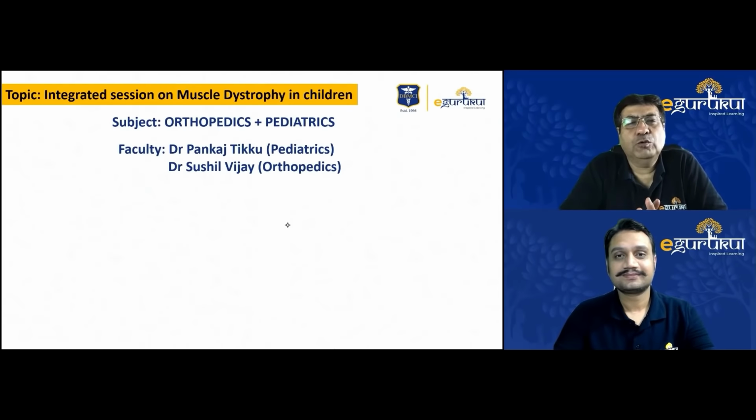A very good evening to all the students. It's a privilege to be with Dr. Sushil. Muscular dystrophy is a topic which is enigmatic for all pediatricians because of our very little knowledge about orthopedics directly. So it's a privilege to be here with him and discuss this case.